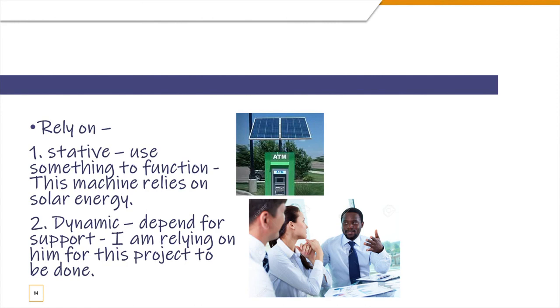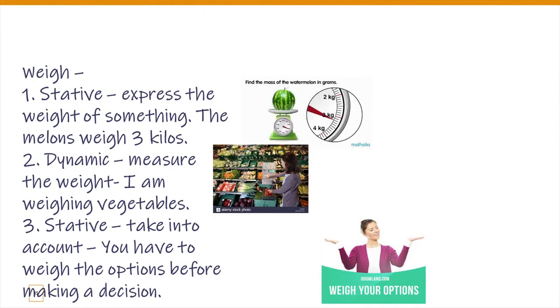Okay, now let's look at the next one. Weigh, which is similar to measure. Okay, so it has three different meanings. Let's look at them. The first one is where you are talking about the weight of something. Okay, so here I have this picture weighing a big melon there. So the melon weighs 3 kilos, or the melons weigh 3 kilos. Okay, so you're talking about the weight of the melon. That is the stative meaning.